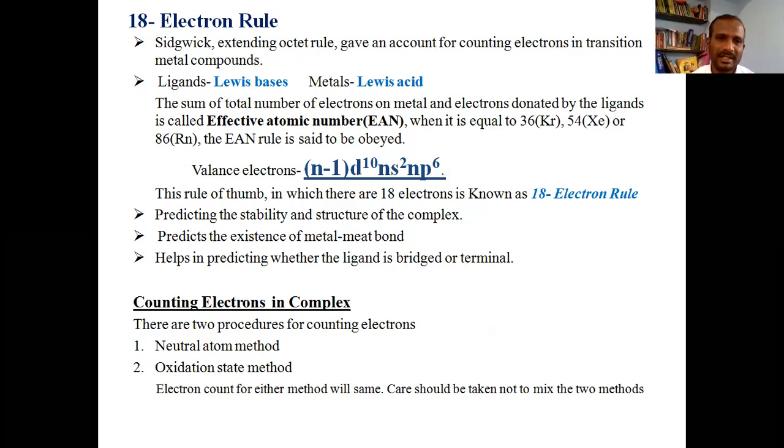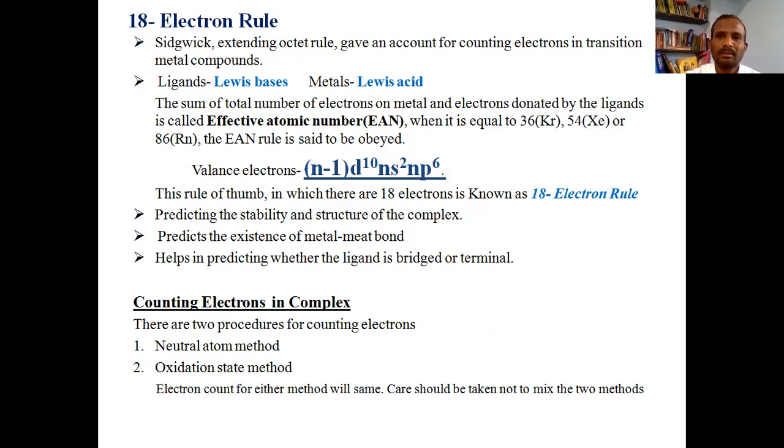Here we consider ligands as Lewis bases and metals as Lewis acids. Lewis bases are species which donate electrons, and Lewis acids are species which accept electrons. Having considered this, we count the number of electrons in a coordination compound.